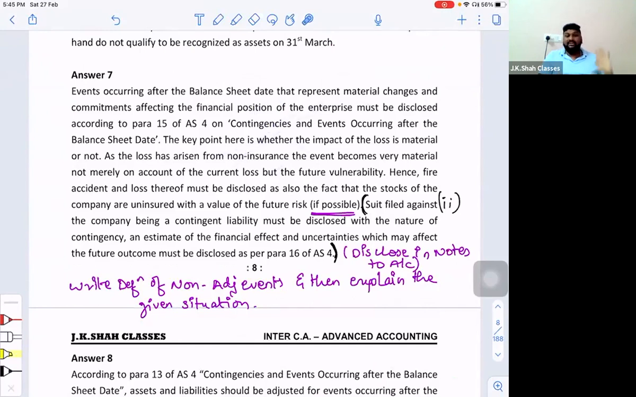No need to write all these points. Right. You can just give the definition of non-adjusting event and then explain the given situation, that the fire took place in April and there is a loss of 8 lakhs to the enterprise, which is material. But since this is a non-adjusting event, no adjustments will be done in assets or liabilities. Only a disclosure in the director's report will be given. So do one thing, I'll dictate you the answer itself. Please copy down, everybody. I'm giving you a separate solution itself for the first part of question number 7.